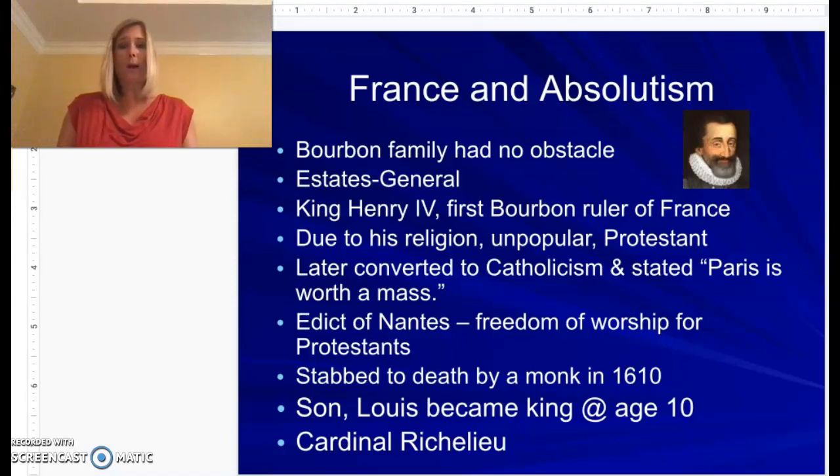And then you also might want to add that it is an advisory group to the king. So again, they don't have any decision-making abilities. They're simply advising the king on what he should do. And this group has been around way before absolutism. You can go back to the Middle Ages and have the Estates General.